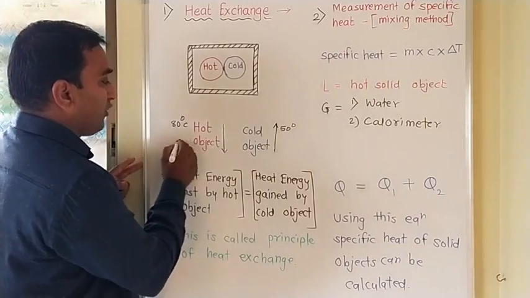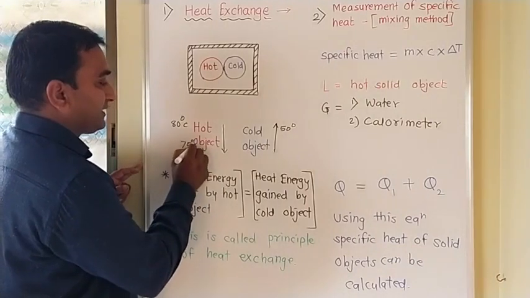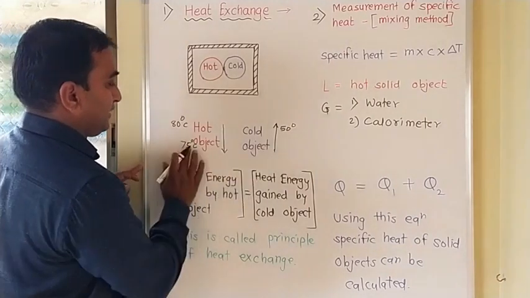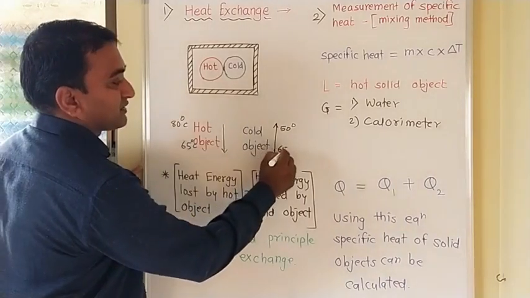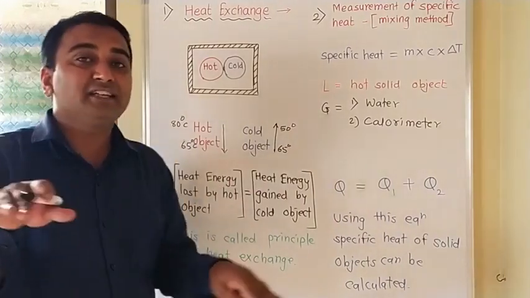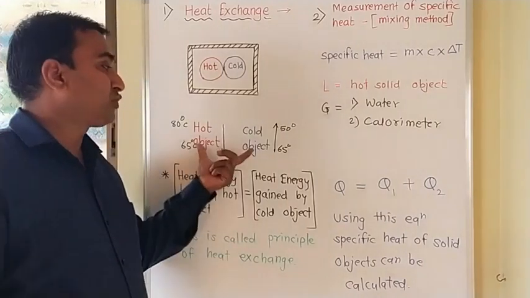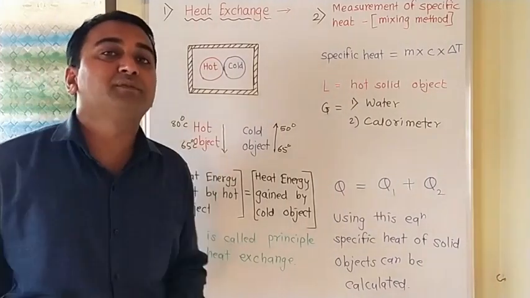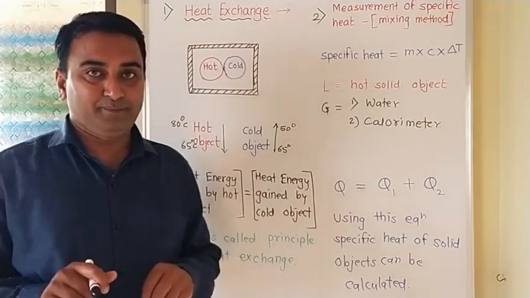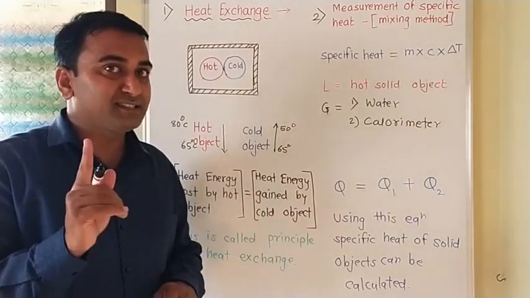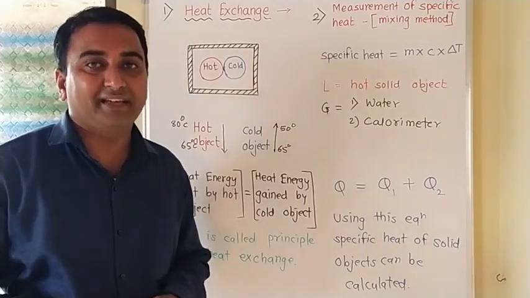So when both the objects reach 65 degrees Celsius, at that constant temperature both objects will stop the exchange of heat, because now the heat is equal. Wherever a difference is there, only then do we have heat exchange.